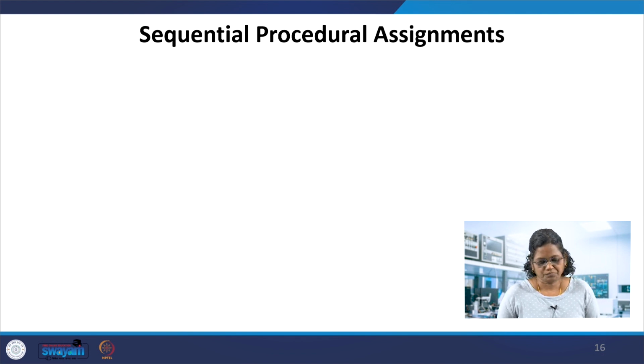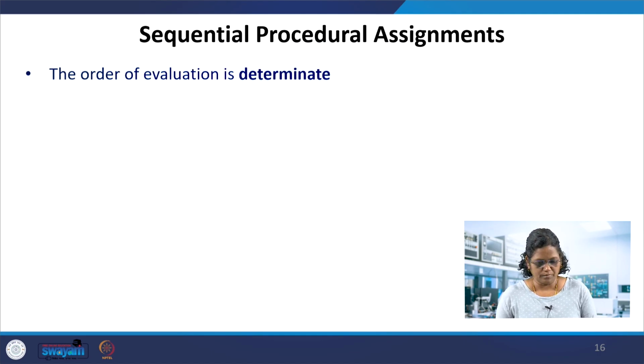Now the sequential procedural assignments. The first 2, blocking and non-blocking procedural assignments, we have seen, and examples also we have already done, and we will be doing them with the simulator. For sequential procedural assignments, within the always block the procedural assignments are executed sequentially.